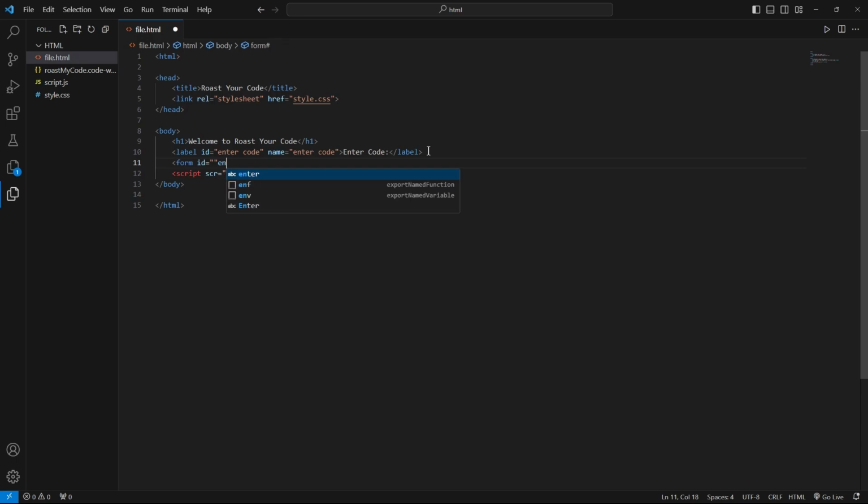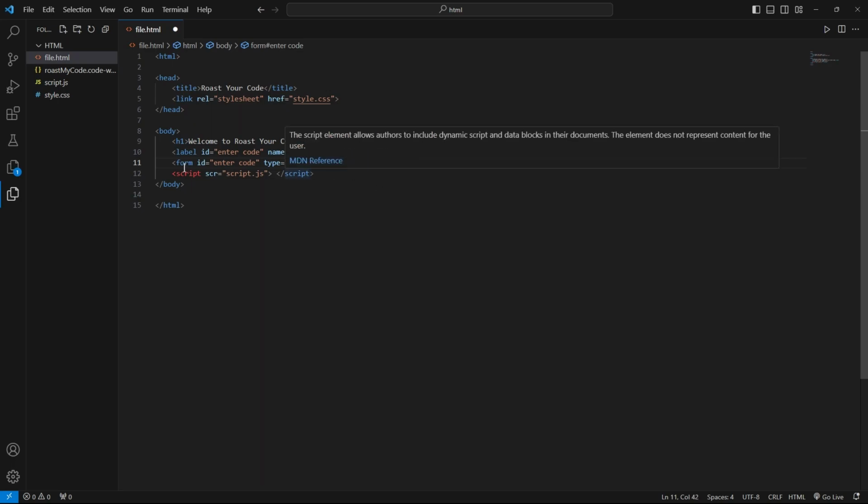enter code, and then type, what's it called, like a text area or something. Hopefully it shows up for me. Text area. I forgot what it was called. I'll just do type text. I don't know what it's called, but obviously it's not going to be enough.